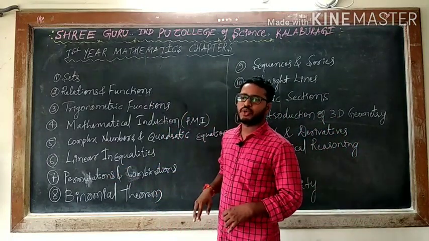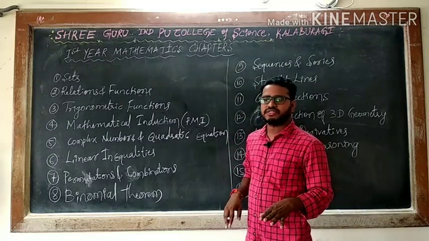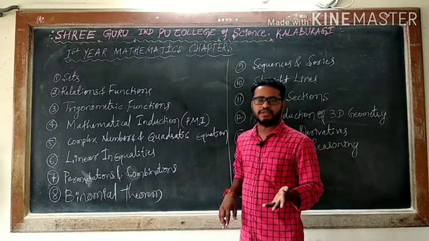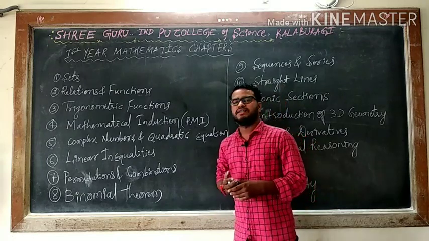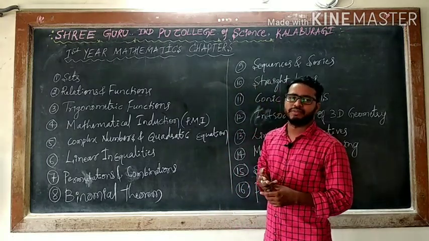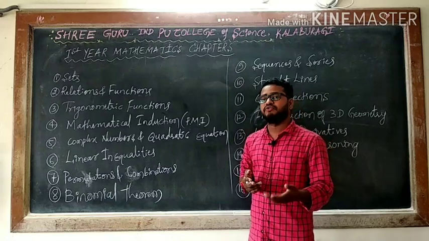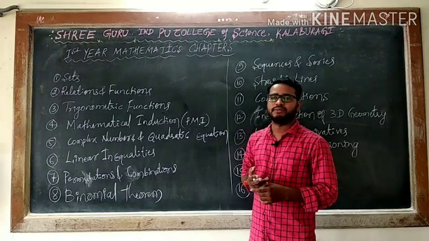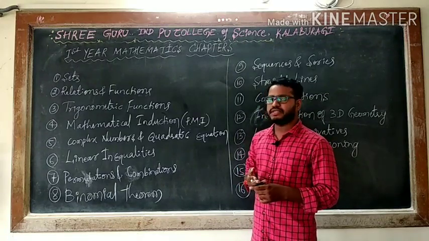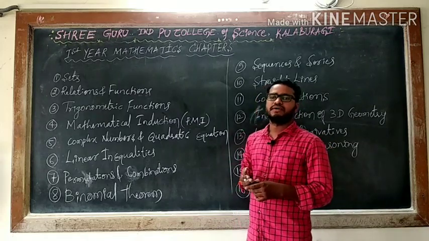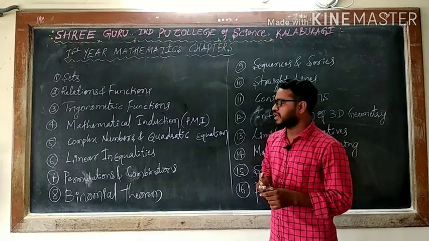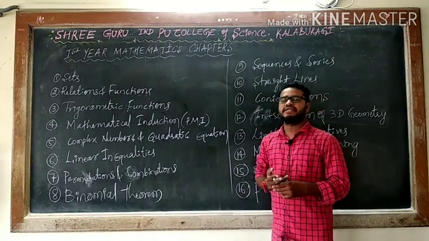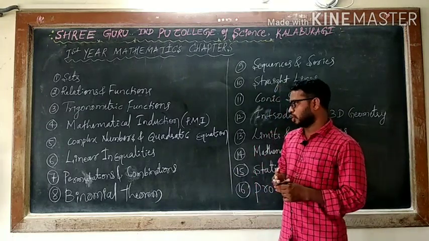In the case of linear inequalities, you already know polynomials. You have done what is the degree of a polynomial. We can say the highest power of the variable in the given polynomial is the degree of the polynomial. When the degree is 1, you say linear polynomial. When the degree is 2, we say quadratic polynomial. When the degree is 3, you can say cubic polynomial.